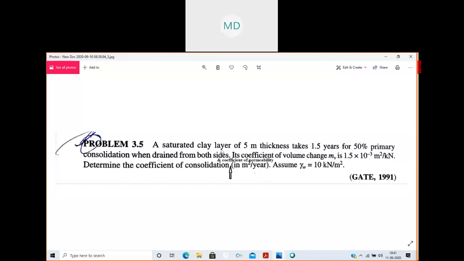A saturated clay layer of 5 meter thickness takes 1.5 years for 50% primary consolidation when drained from both sides.